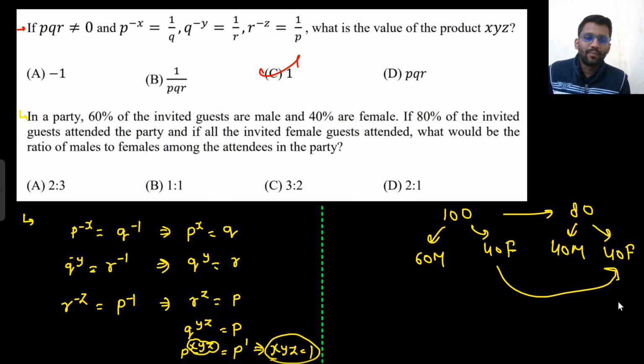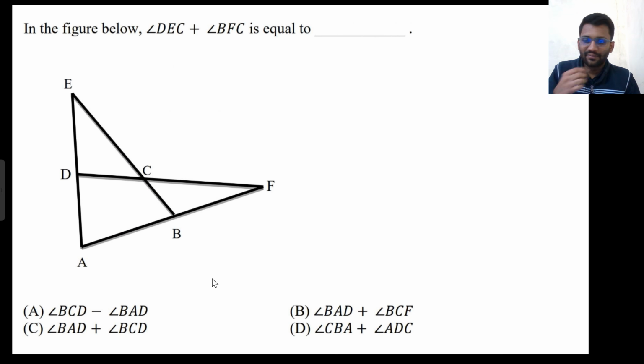So what would be the ratio of male and female? That would be 1:1. It will give you 2 marks. Can you imagine? Okay. Let's move on to the next question. Very good question.